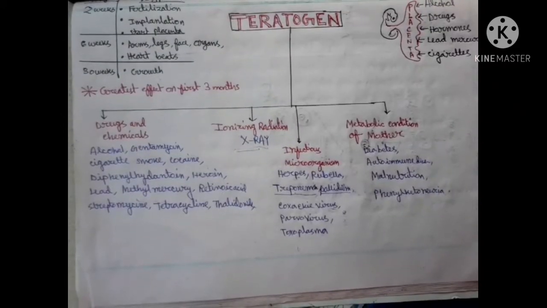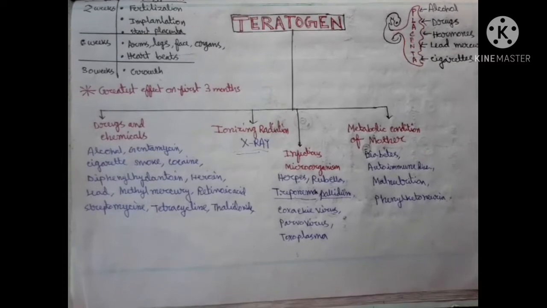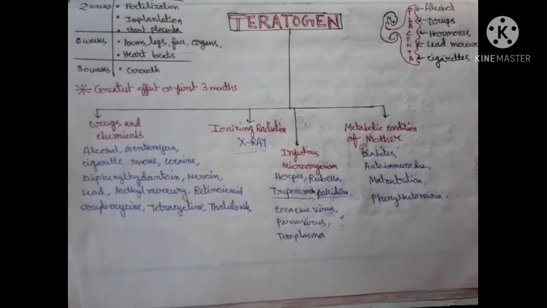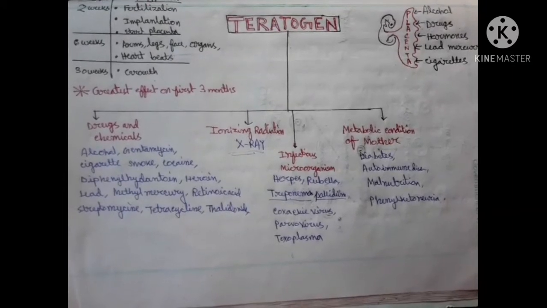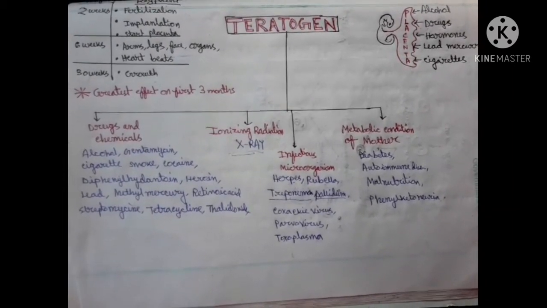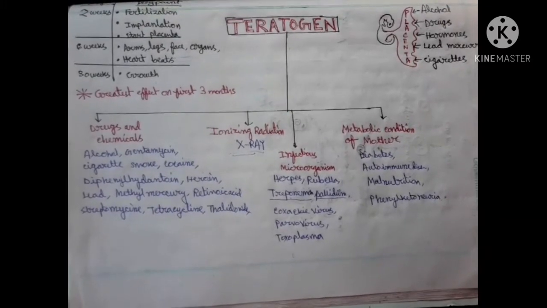The first trimester is very vital because most of the organs and structures form, and even the heart starts to beat in the first trimester.